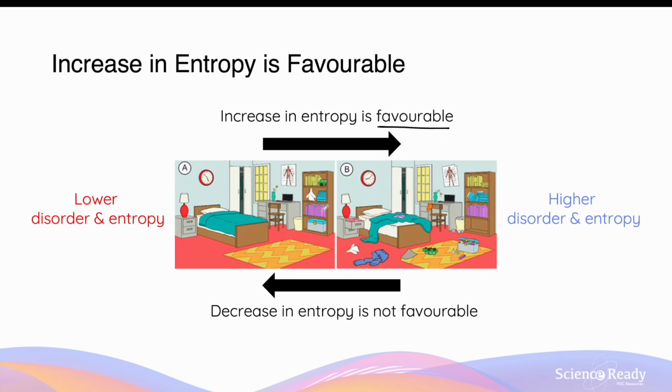A good analogy to remember that an increase in entropy is favorable and a decrease in entropy is not favorable is related to the tidiness of your room. Imagine that the tidiness of the room, or how messy it is, is described as the entropy. When your room is very tidy and organized, the items and things are put in the exact spot they belong to. This is described as low entropy, so low degree of disorder. When it becomes more messy and more untidy and things are misplaced all over the place, the entropy of the room is described as high, so high degree of disorder.